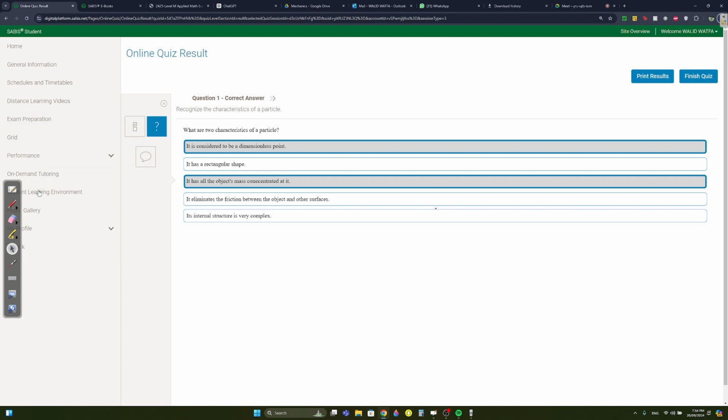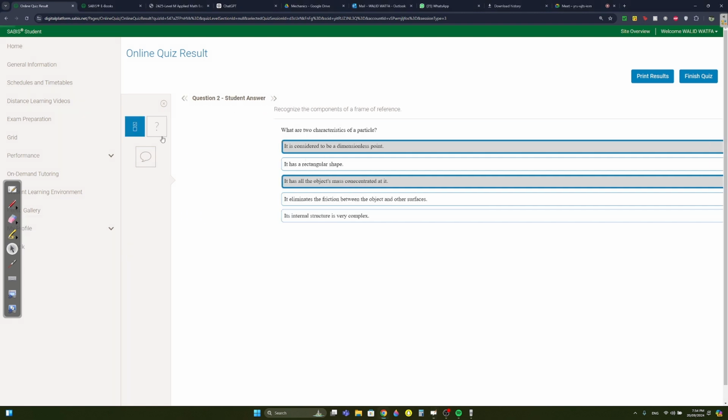The two characteristics of a particle: it's a dimensionless point, and all the mass is concentrated on it. Just memorize this. This is wrong. No, it's just one point, bro. Okay, question two.